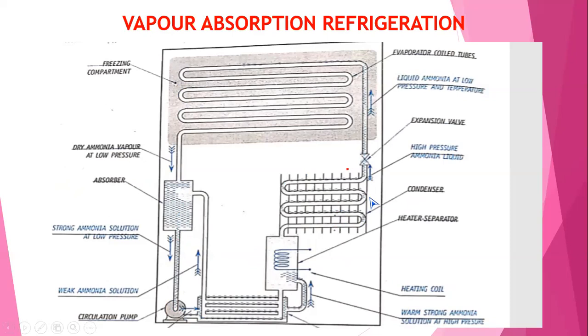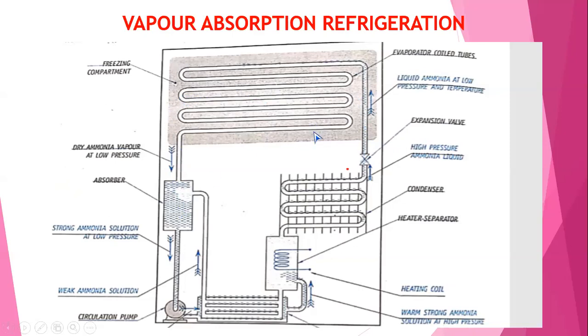Here the weak or pressurized ammonia solution is condensed, and the pressure increases in the condenser, which is fed to the expansion valve. Again from the expansion valve, it is fed to the evaporator. Again from the evaporator, ammonia refrigerant is fed to the absorber.